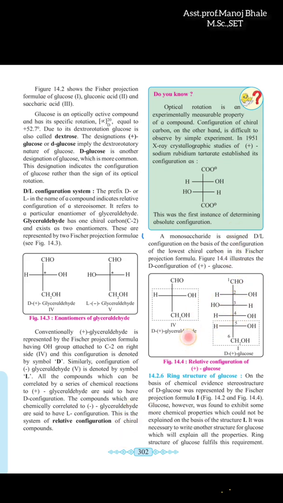This is the D form. Next to the aldehydic carbon, the OH which is on the right hand side, this is the dextro form. D glucose, now how do we classify D glucose? Now you say, sir, in this the OH is on the right hand side here, left hand side here, right hand side here, so which OH should we consider? Next to the primary alcohol, the carbon number 5, only this we have to consider. Which side is it on? Right hand side. So that's why it is a D form, the dextro form.